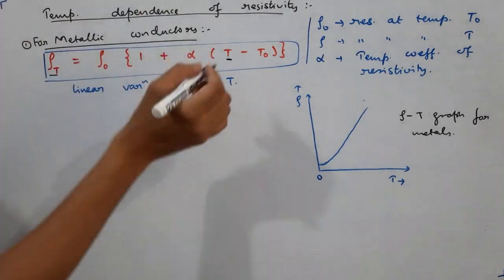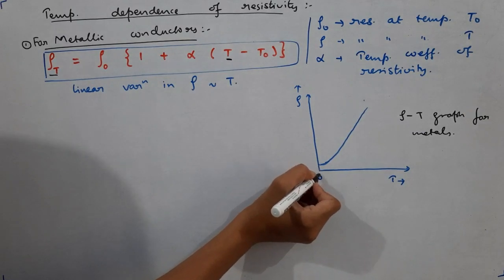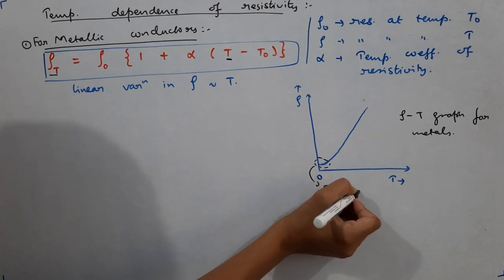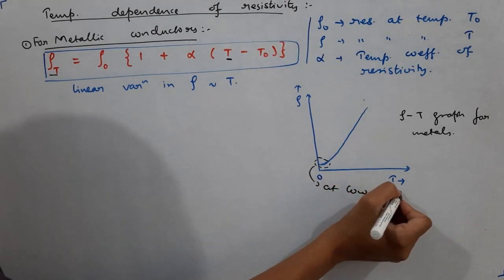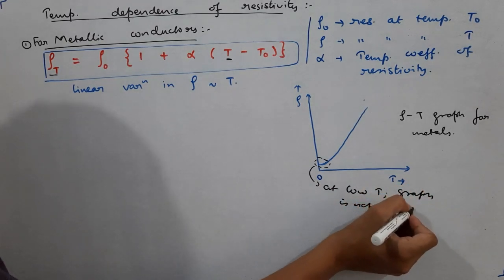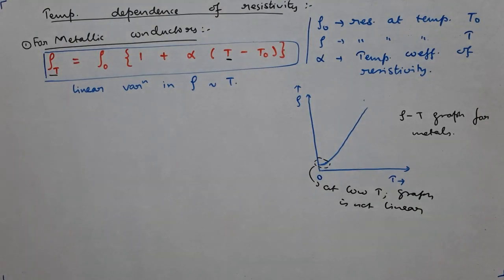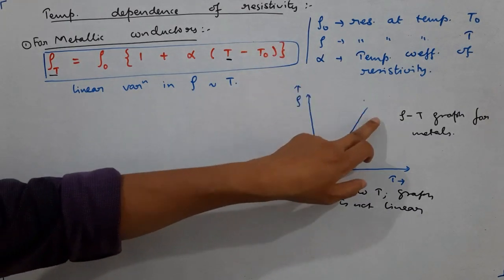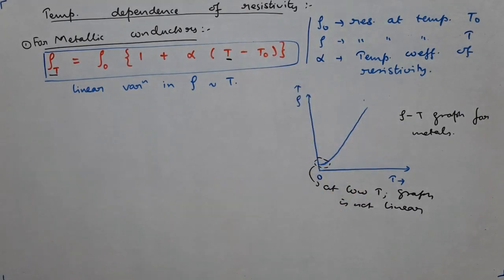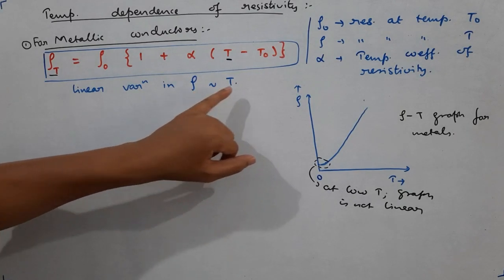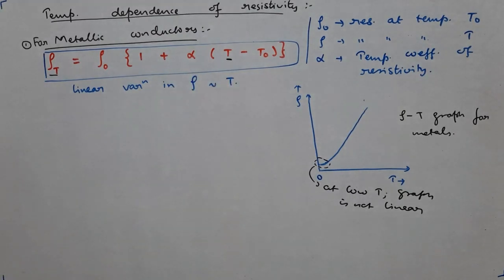But this linear relation gets distorted at very low temperatures. So here one important note, I am marking this. At low temperature, the graph is not linear. At significantly high temperatures, meaning room temperatures and above, the graph is almost linear, but at extremely low temperatures, of the order of say 10 Kelvin, 20 Kelvin, 30 Kelvin, 50 Kelvin, at such low temperatures, we don't find a linear relationship between resistivity and temperature even for good metals.